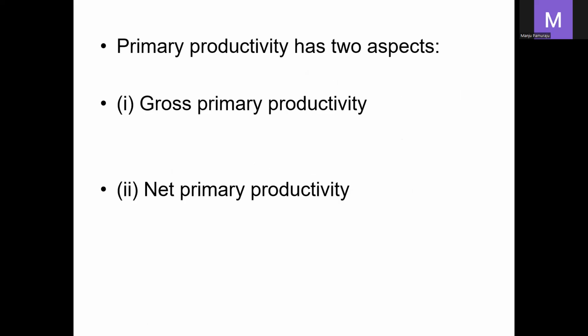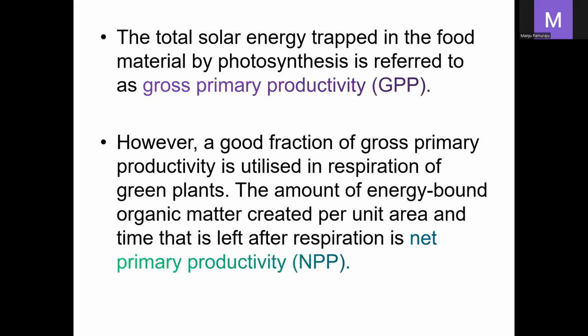The primary productivity is again of two types, gross primary productivity and net primary productivity. The first one is gross primary productivity. Gross primary productivity means the total solar energy trapped in the food material by photosynthesis. That is the amount produced during photosynthesis, where the green plants absorb solar energy and synthesize the food material. It is called the gross primary productivity.